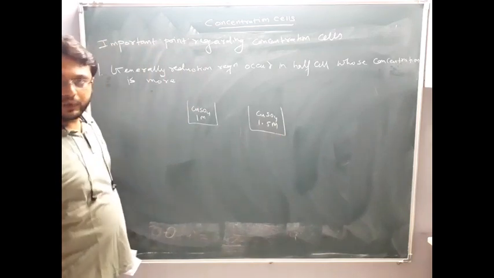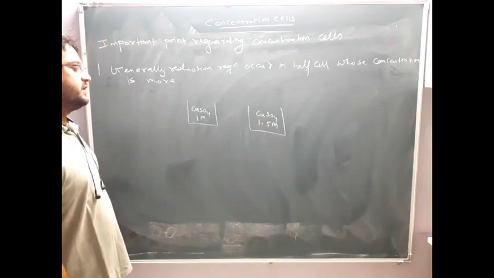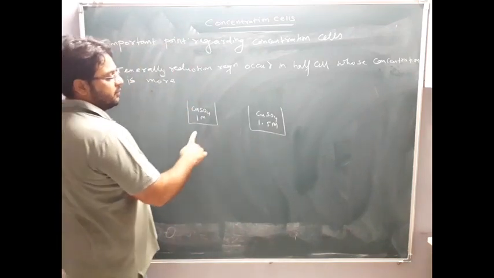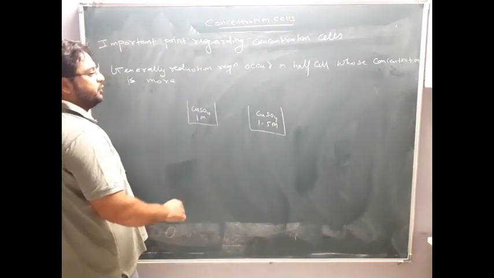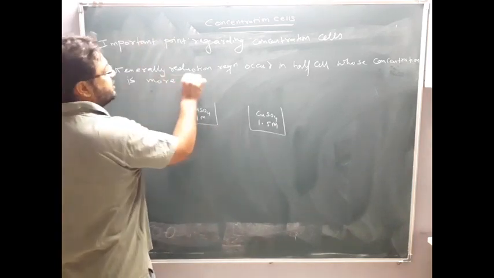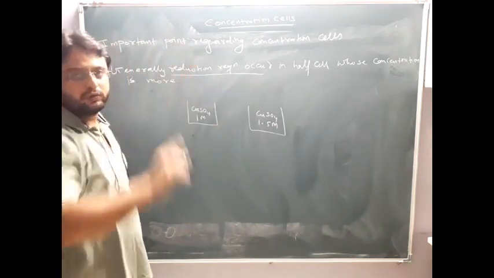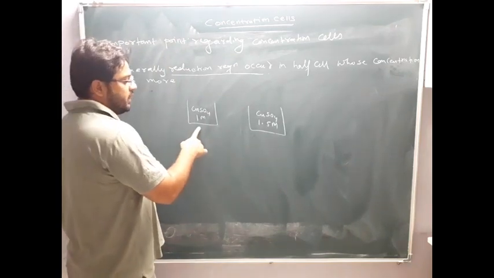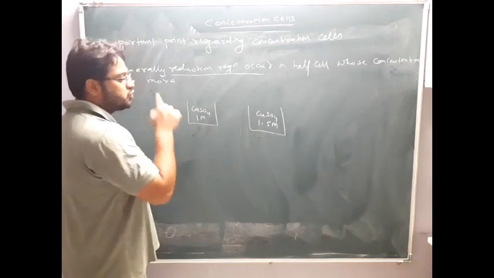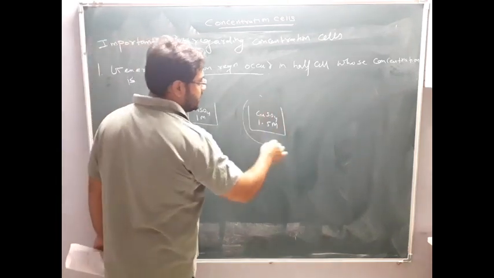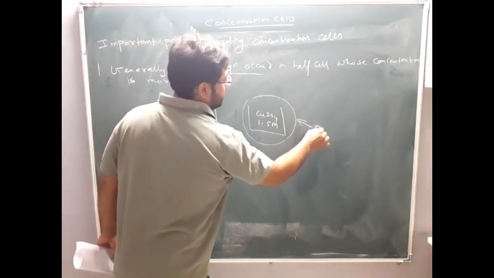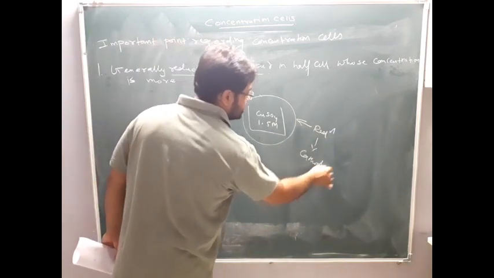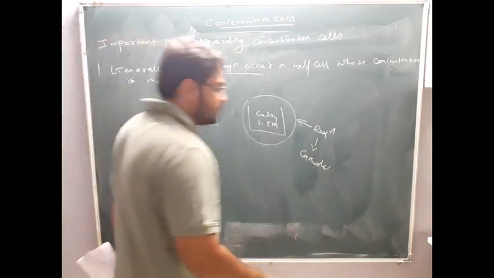What does the important key point about the concentration cell say? The half cell whose concentration is more, there reduction will occur. That means it will act as the cathode, because reduction occurs at the cathode. Here it is 1 molarity, here it is 1.5 molarity. Whose concentration is more? This portion. So here, guaranteed, reduction will occur, meaning this portion will act as the cathode. Clear this part? One more we'll see.